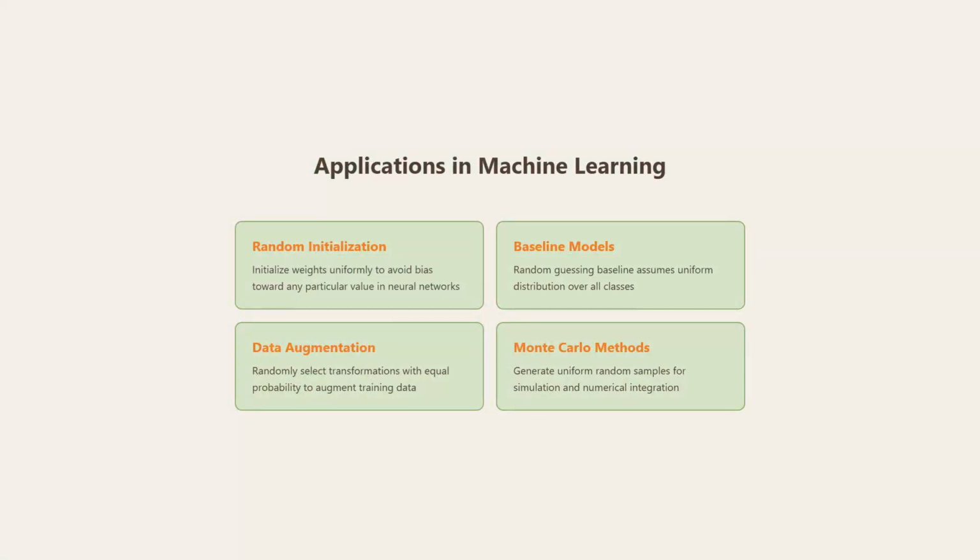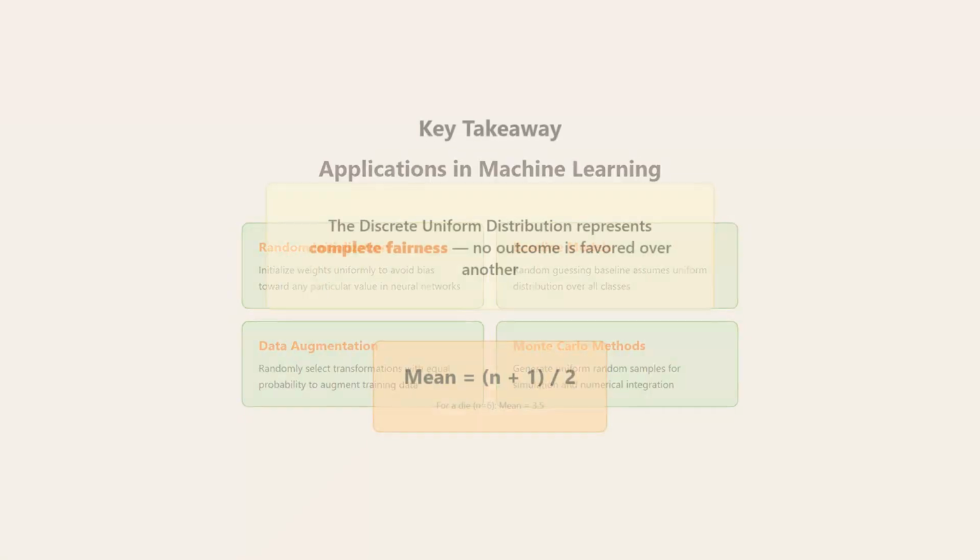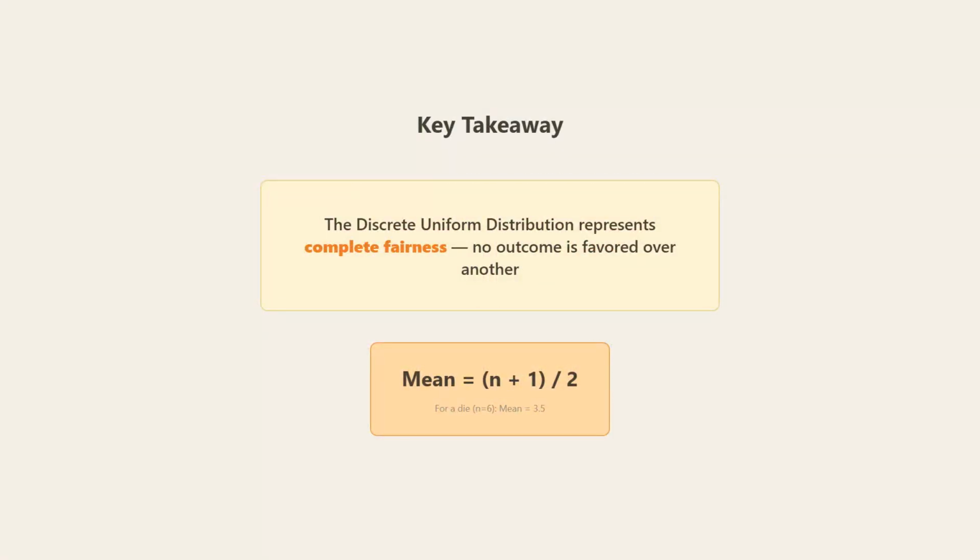In machine learning, we use discrete uniform distributions everywhere. For random initialization, we assign weights uniformly to avoid bias. Baseline models assume uniform distribution over all classes for random guessing. Data augmentation randomly selects transformations with equal probability. And Monte Carlo methods generate uniform random samples for simulation.